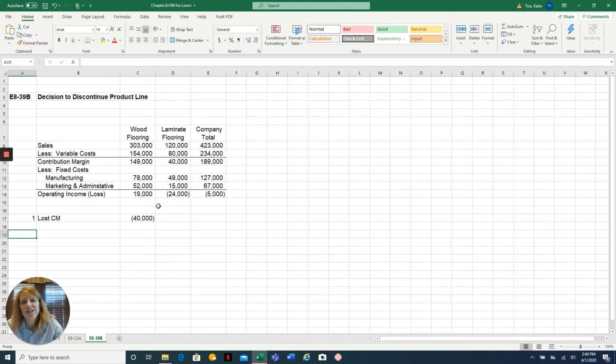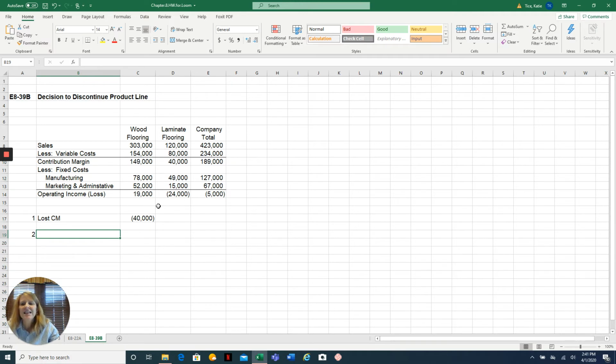Now that's a little bit of an unusual situation, that we wouldn't have any cost savings if we were able to eliminate a product line. So let's look at number 2. It says, assume that the company can avoid $27,000 of fixed expenses by discontinuing the laminate flooring product line. So these costs are direct fixed costs of the laminate flooring product line. Prepare an incremental analysis to show whether the company should stop selling laminate flooring.